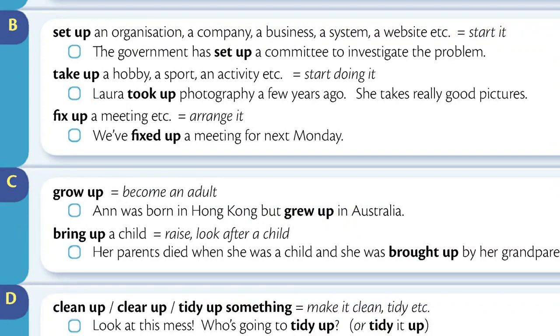Section B. Set up an organization, a company, a business, a system, a website, etc. means start it. The government has set up a committee to investigate the problem. Take up a hobby, a sport, an activity, etc. means start doing it. Laura took up photography a few years ago. She takes really good pictures. Fix up a meeting, etc. means arrange it. We've fixed up a meeting for next Monday.